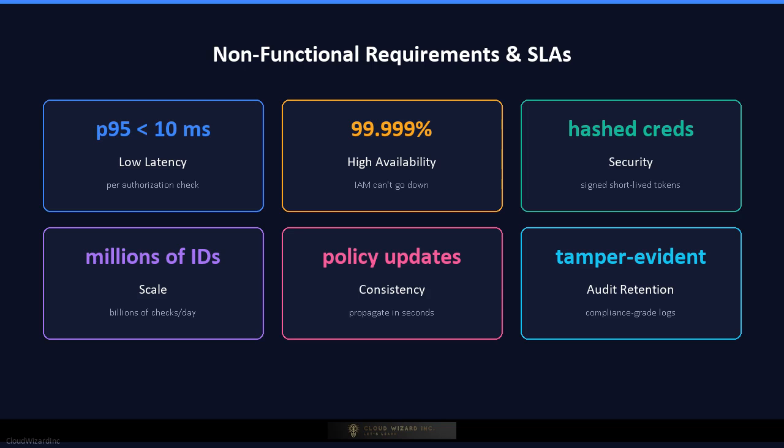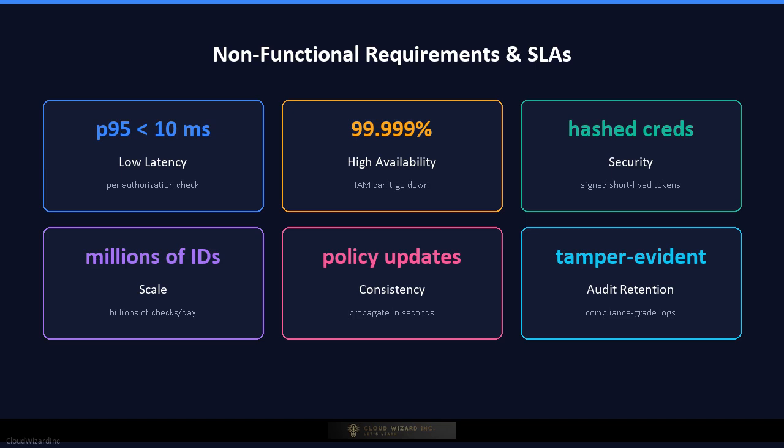Now the non-functional requirements. The authorization path must be extremely low latency because every API call may require a permission check, often targeting single-digit millisecond P95. The system must be highly available. If IAM is down, the entire platform may become unreachable, so it needs redundancy and graceful degradation. The system must be secure by design. Credentials must be hashed, tokens must be signed and short-lived, and secrets must be rotated. It must scale horizontally to support millions of identities and billions of daily authorization requests.